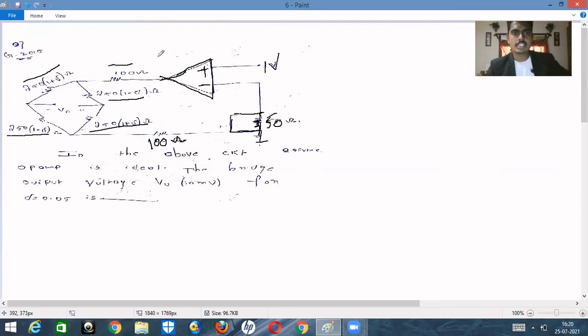And the bridge output voltage in millivolts for small delta equals 0.05. Okay, so here you need to be careful. You should not find V output over here. We need to find V naught. So that is nothing but the bridge output voltage. This is nothing but V naught. Okay, this is the voltage we need to find.